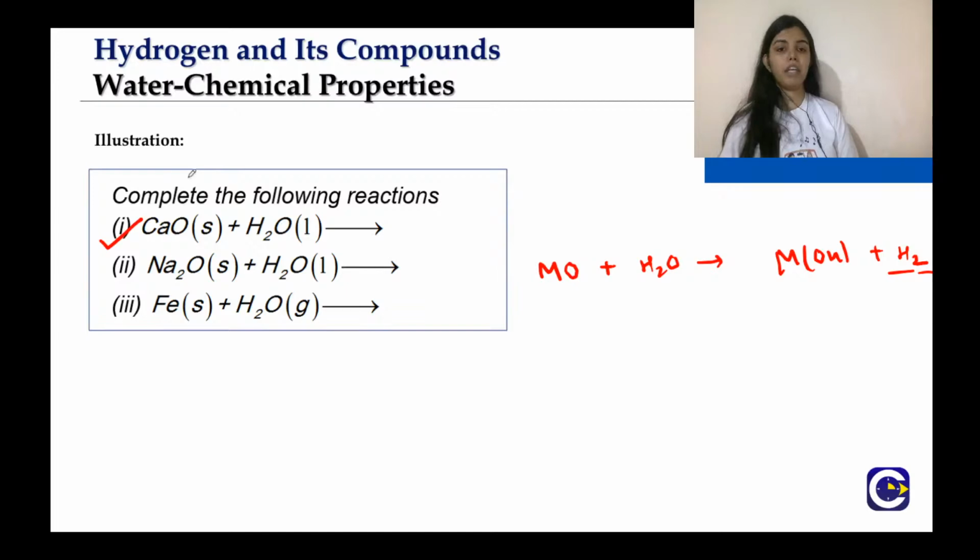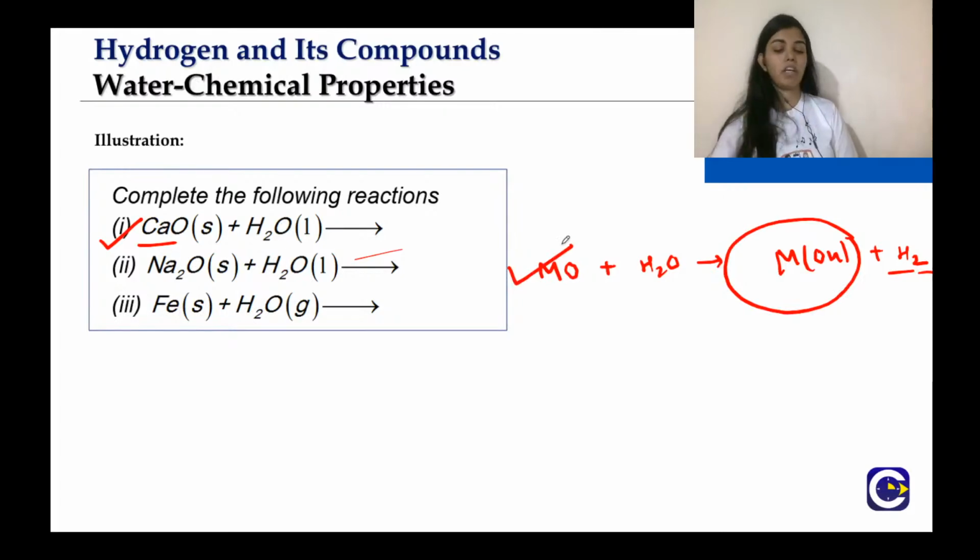I'm giving you a hint. Now tell me, what is the formula of the metal hydroxide for calcium oxide? If calcium oxide is treated with water, then what will be the product formed? This is a general reaction: metal oxide plus water will give you metal hydroxide plus hydrogen gas.